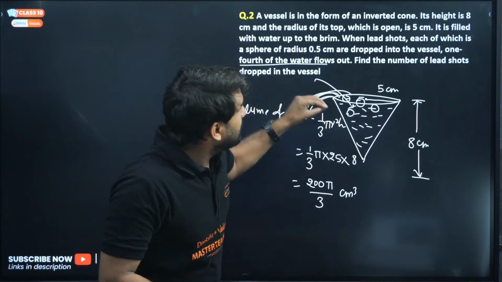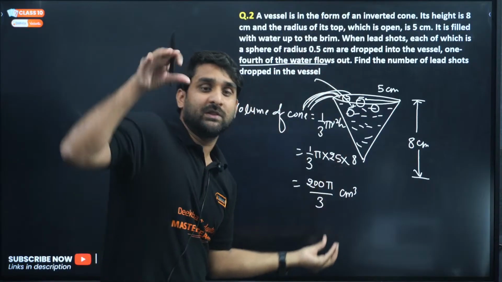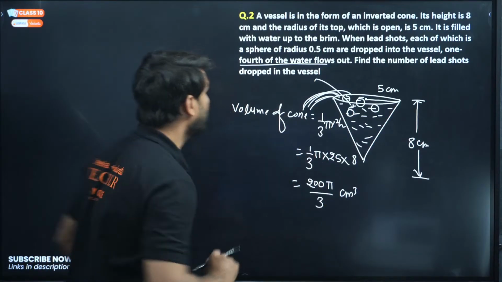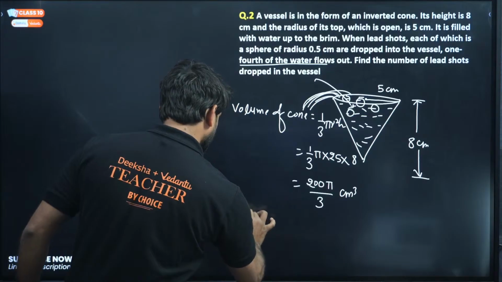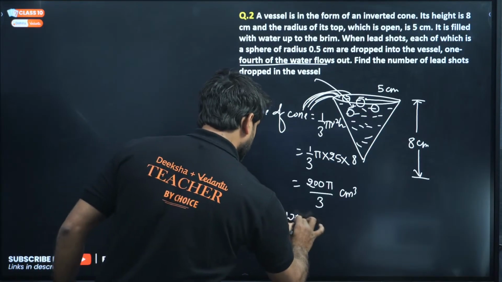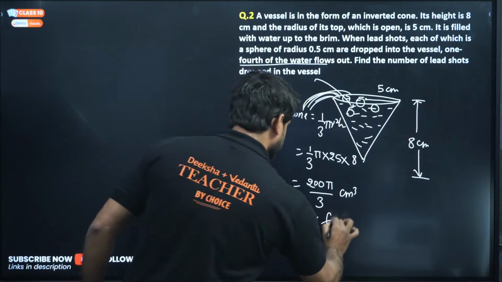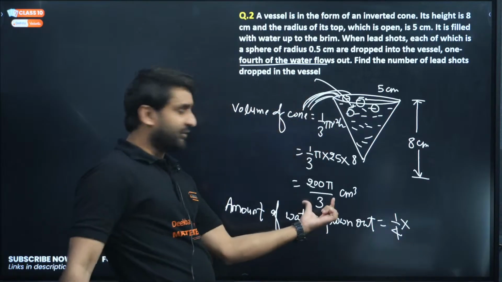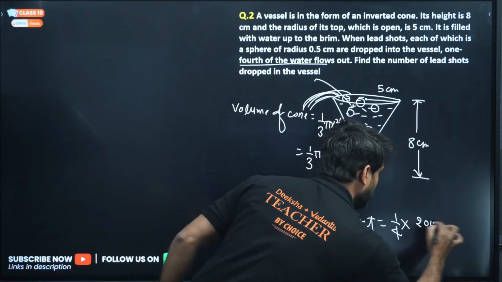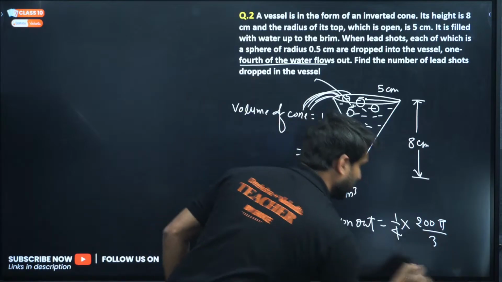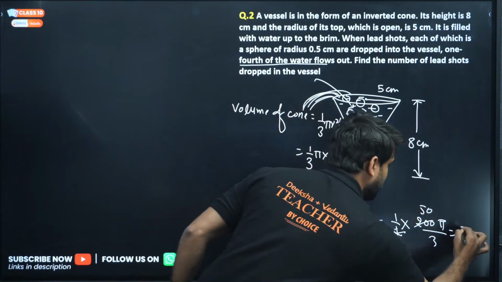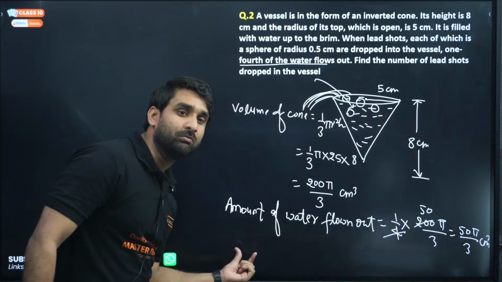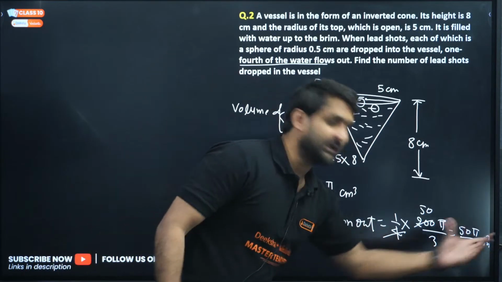Now when we put a certain number of spherical lead shots in the cone, 1/4 of the water is flown out. So the amount of water flown out is 1/4 of this volume, which is 200 pi by 3. So 4 will cancel, leaving 50. So the result is 50 pi by 3 centimeter cube, because we are talking about volume. Amount of water means volume, so centimeter cube will be there.